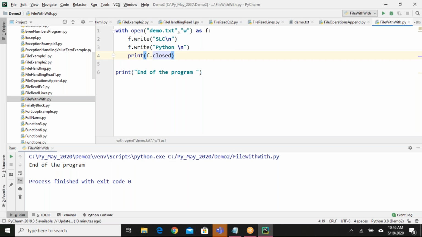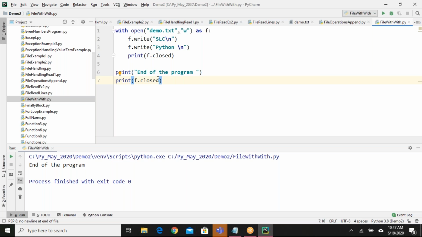Okay. So I wrote f.closed inside the with block. Now I'll write the same statement after the with block. Let us see what happened. My expectation is, when I call f.closed inside the with block, the file is still open inside the with block, so it will give false here. After coming out of the block, the file object is automatically closed.